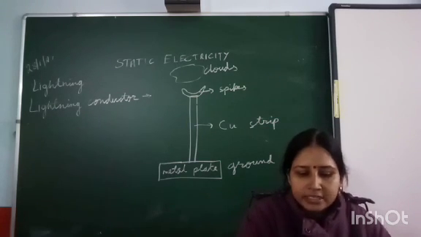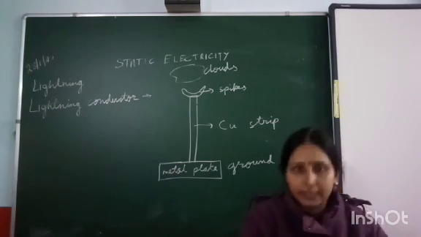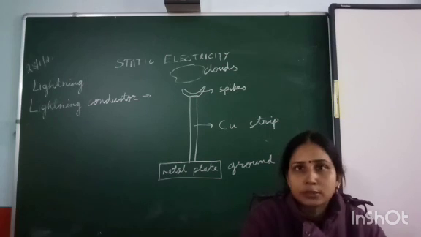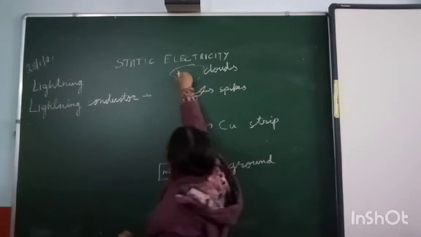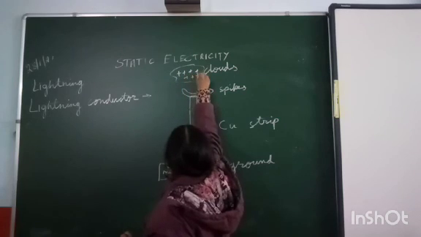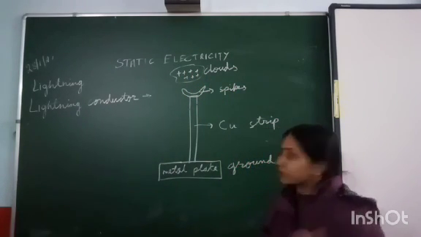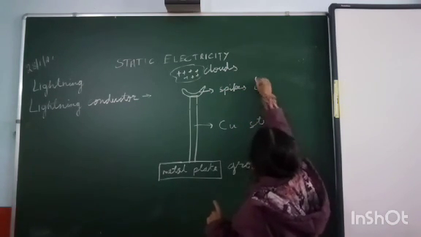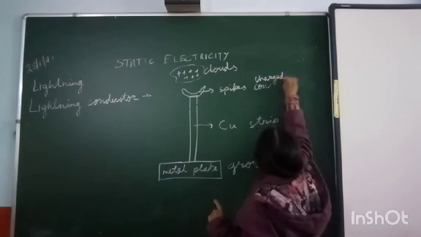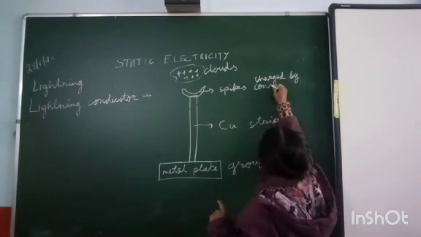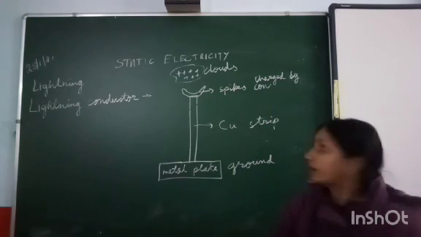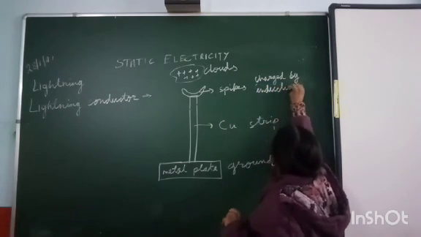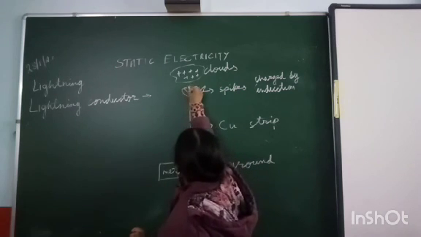That copper rod has spikes on it, and it is placed on the top of the building. Once the clouds that have charges pass over, if the clouds have positive charge, then as the clouds and the spikes are not in contact with each other, these spikes will get charged by induction.